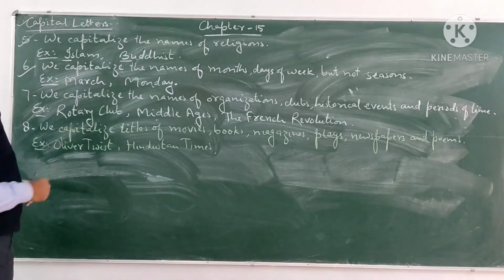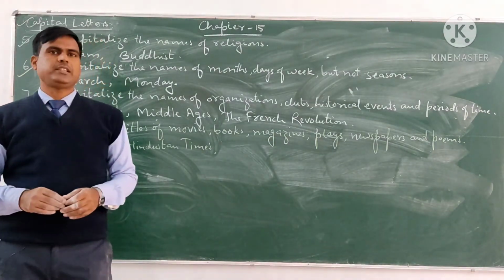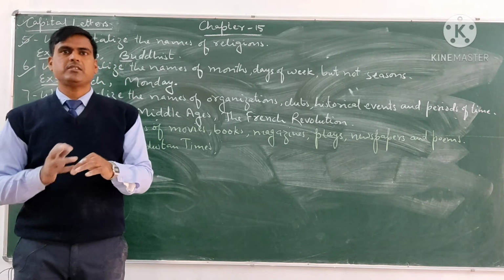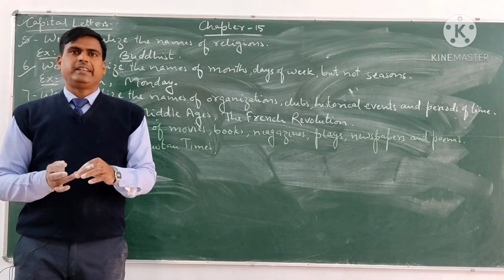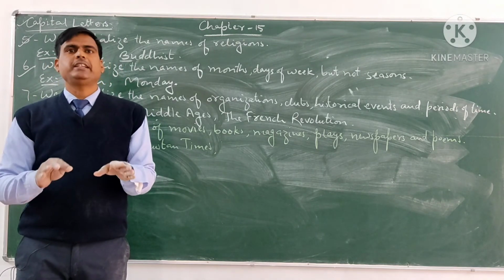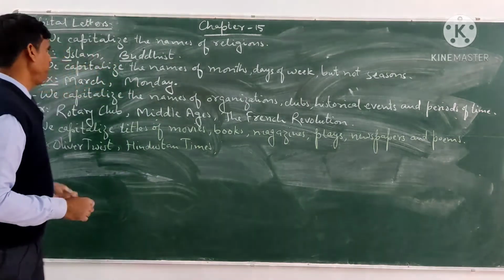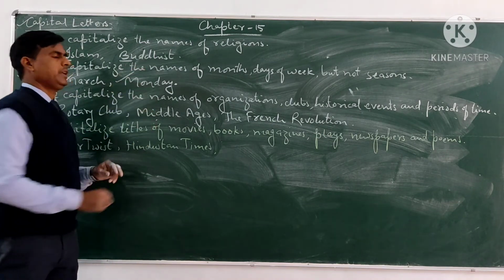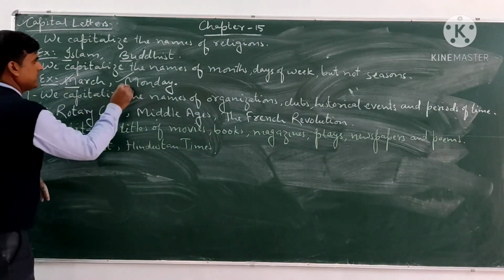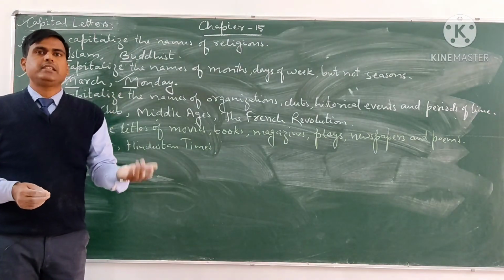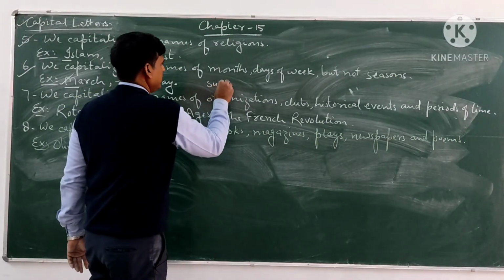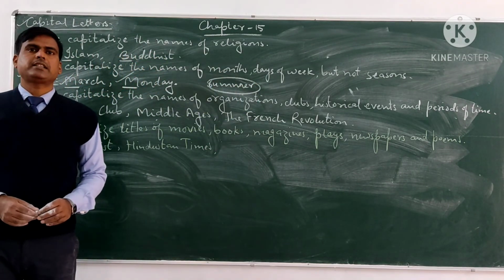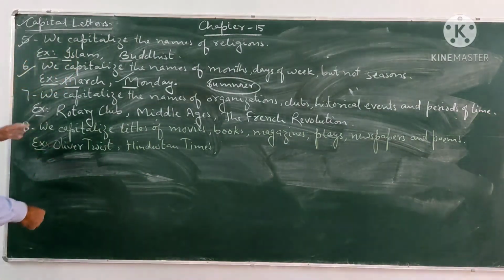We capitalize the names of months, days of the week, but not seasons. We write the names of months with capital letters. We write the days of the week with capital letters, but we don't write the seasons in capital letters. For example, March is a month, Monday is a day of the week. So we will write these words with capital letters, but we will not write the season with a capital letter. For example, we will write summer in small letters. Now come to the next one.